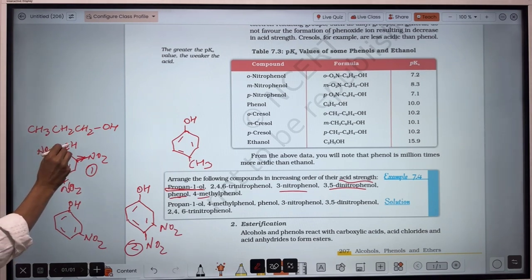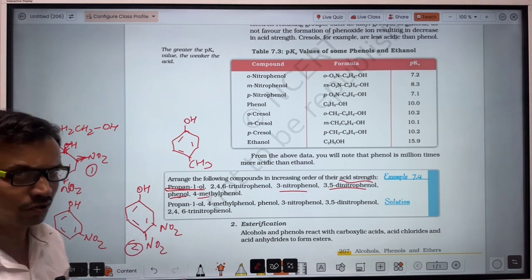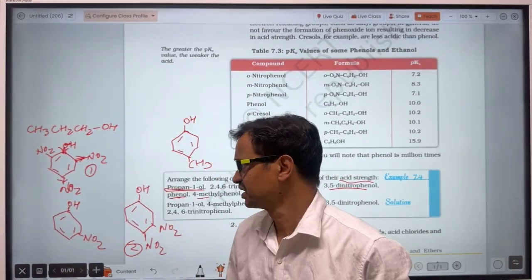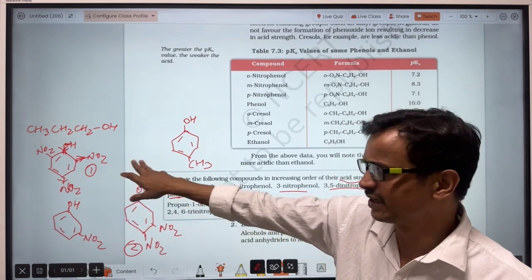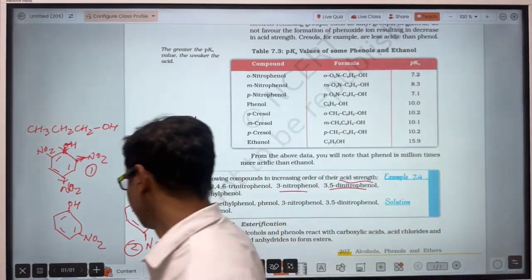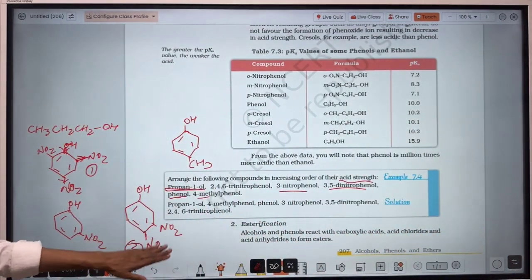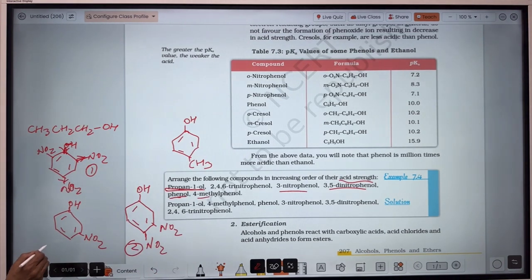When that frequently happens, there will be most stress on this OH. So the stress on the OH bond will be most in case of 2,4,6-trinitrophenol. And then after it will be here, because there are 2 NO2 groups here, then after that here.